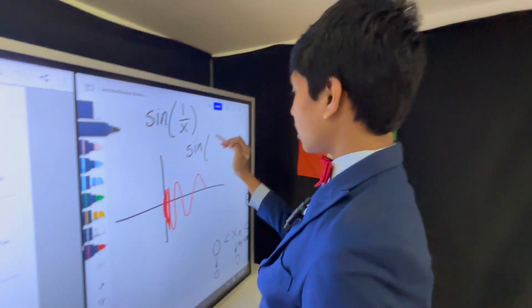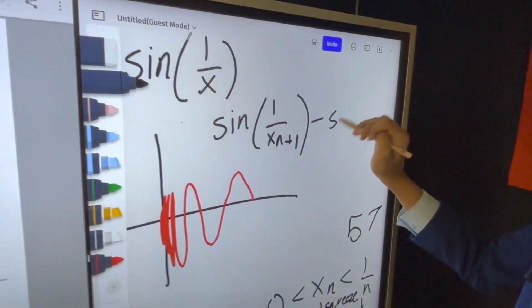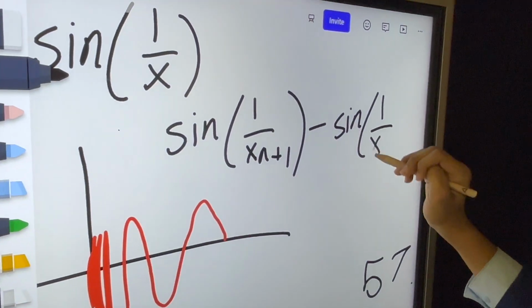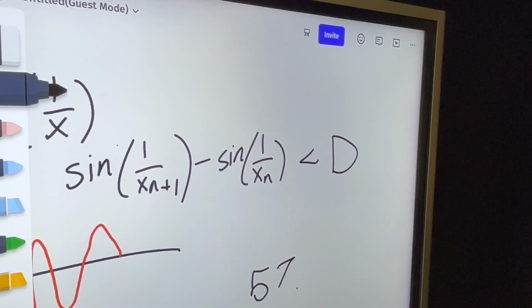which means that there is no particular spot at which sine of 1 over x_{n+1} minus sine of 1 over x_n is less than some number d.